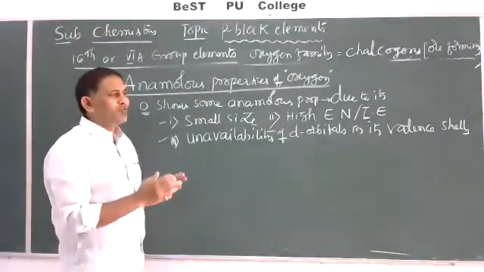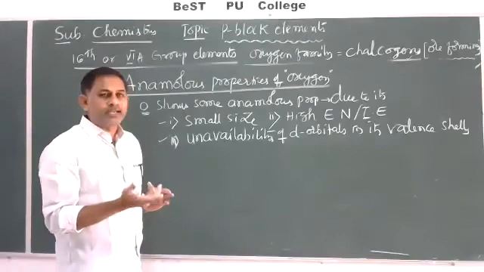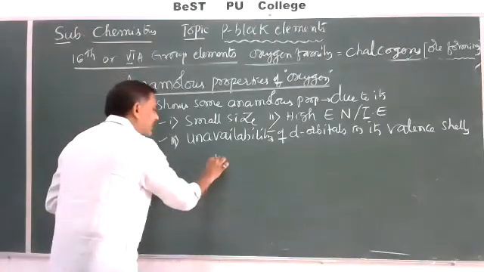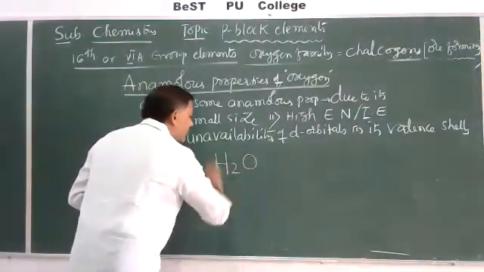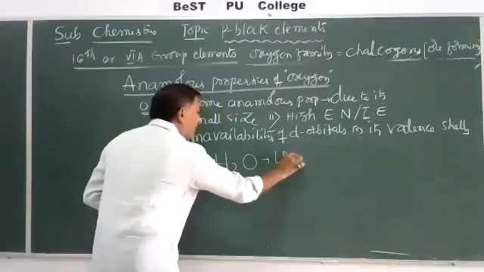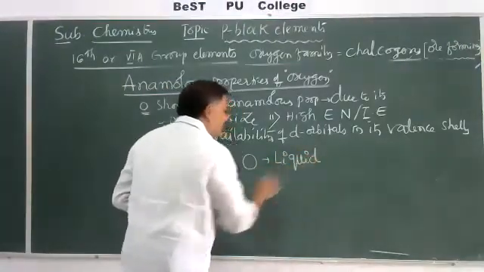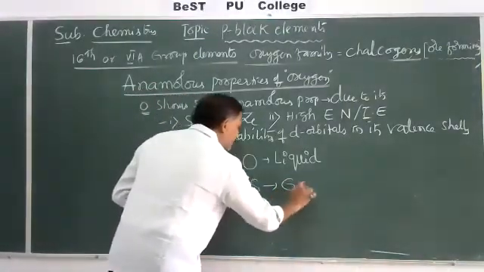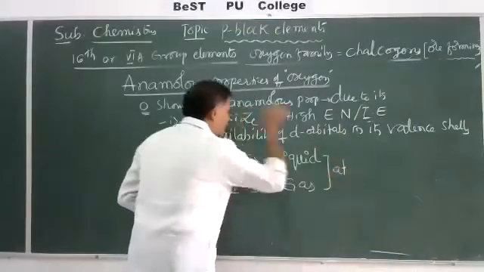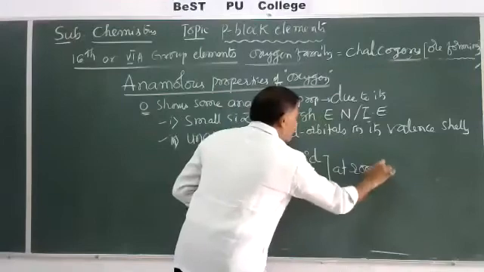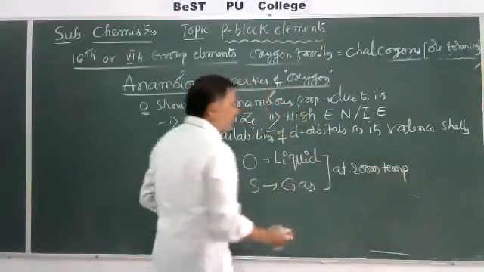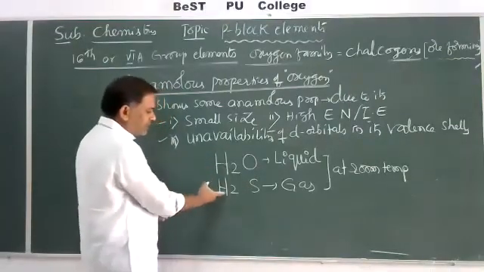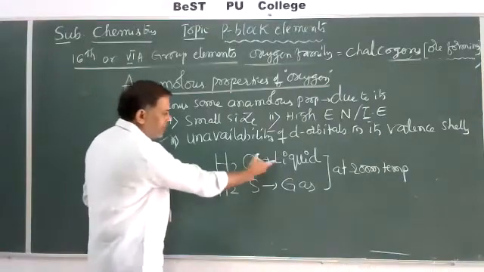So many examples are there, in their boiling and melting points and their oxides. One simple example to show the anomalous properties: H2O is a liquid at room temperature, whereas H2S is a gas at room temperature. This is the main important property. Here oxygen shows anomalous behavior. In both cases the hydrogen is the same, but one is a liquid, one is a gas.